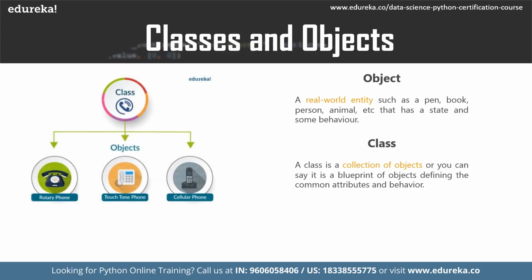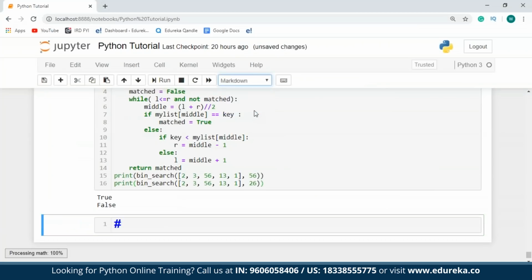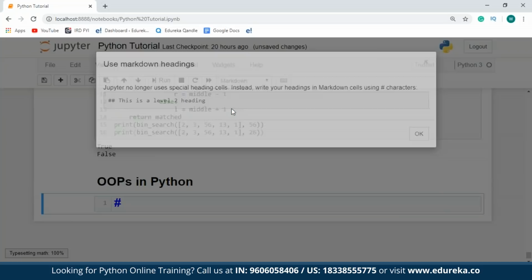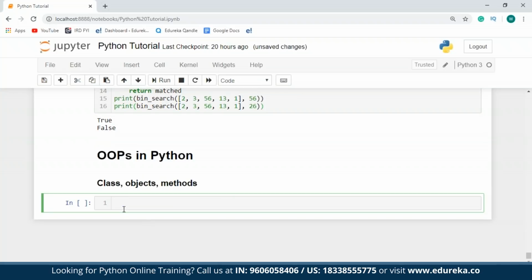So now I'll just jump onto my Jupyter notebook and show you guys how to write down a class in Python. So I'll just create a heading. Here I'm going to write down the syntax for a class.